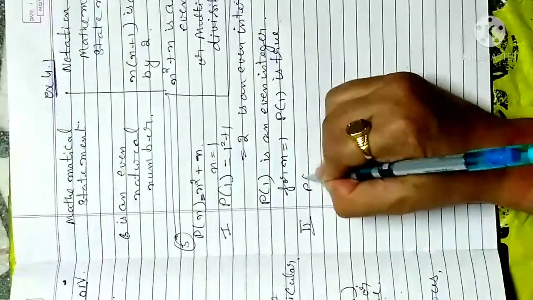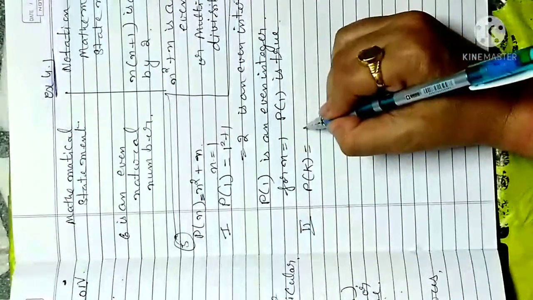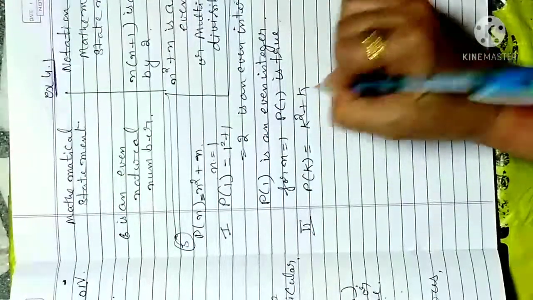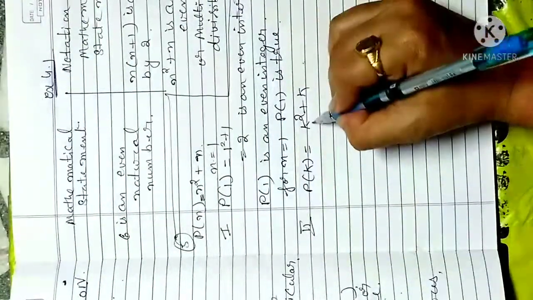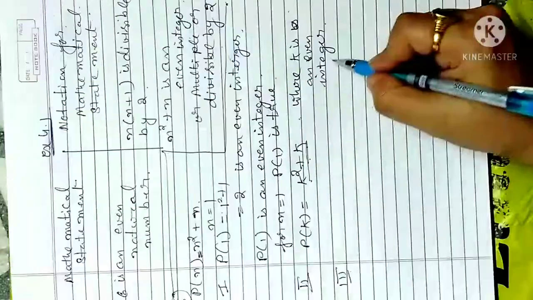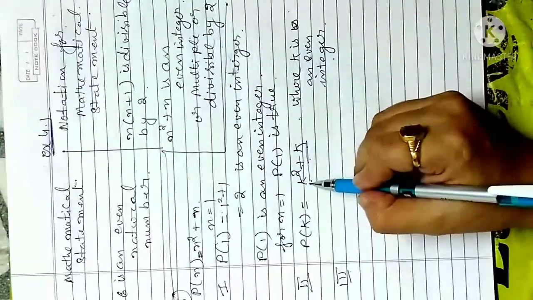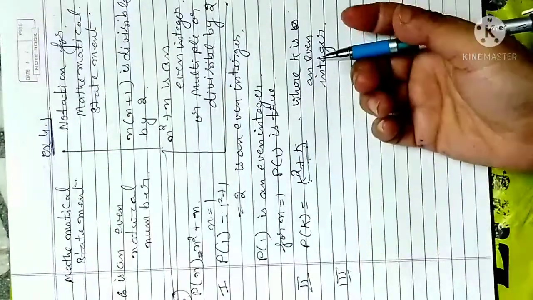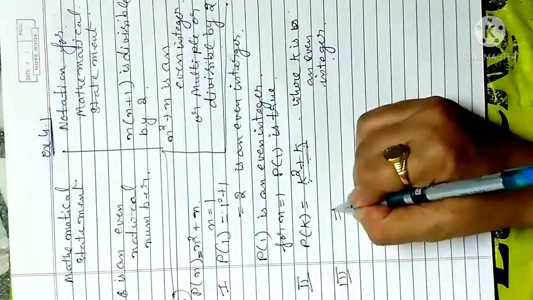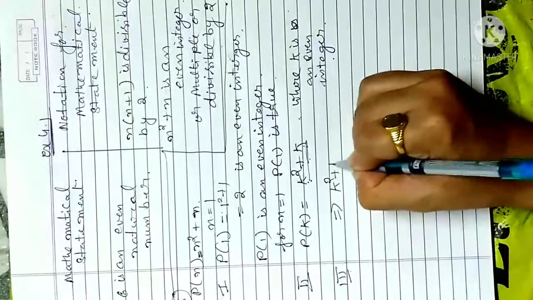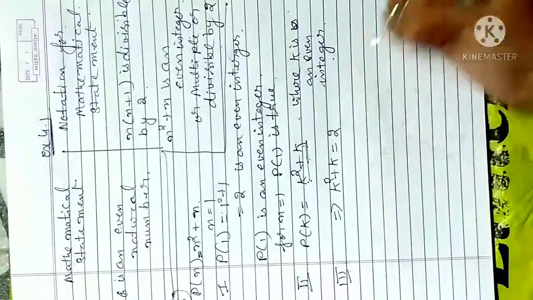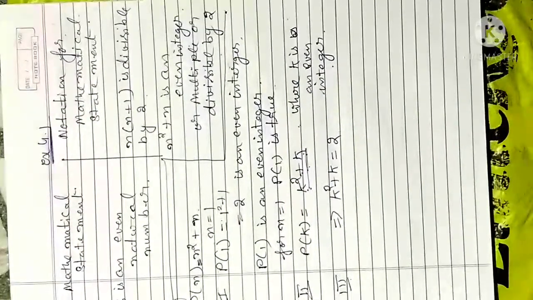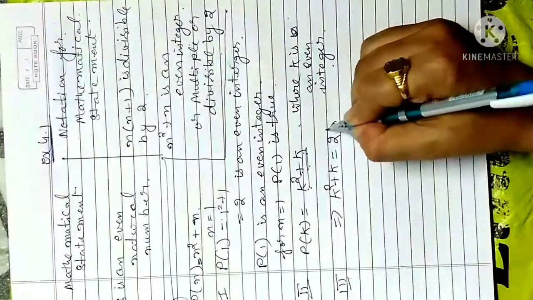So pk means if we take any integer in variable form, it will also be true for this. For pk, in place of n we will replace k, so k square plus k is an even integer. We can consider k square plus k, and we can take 2 common, because any even integer you can write as 2 times lambda.